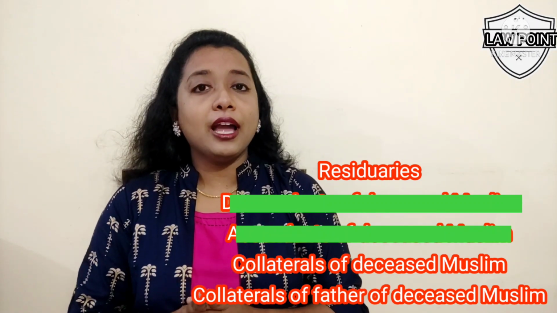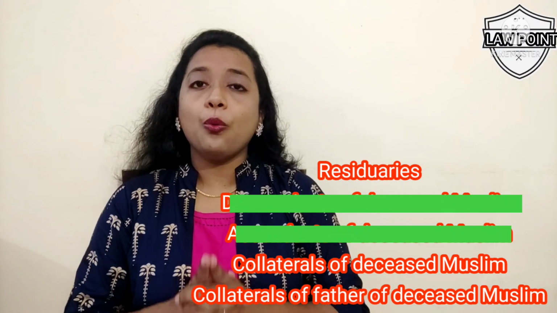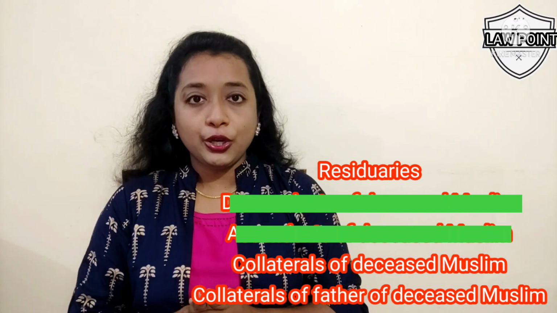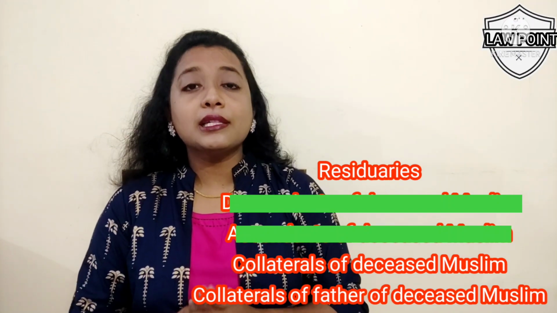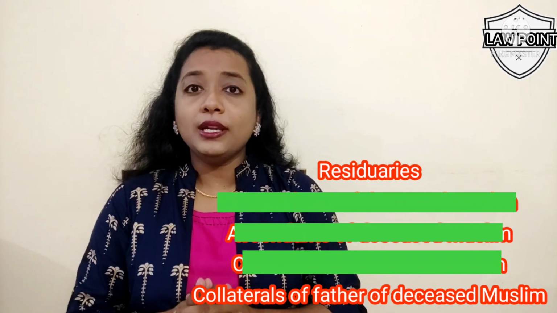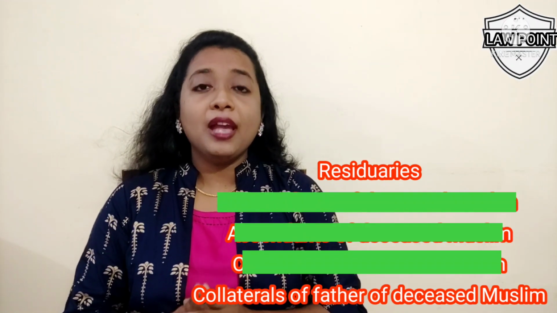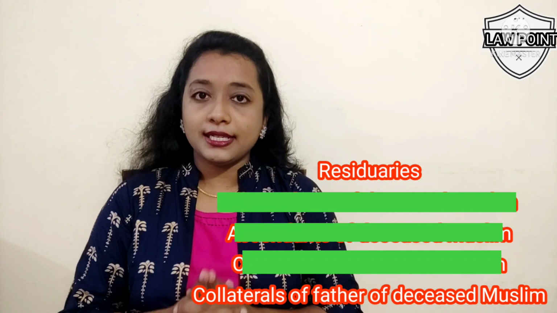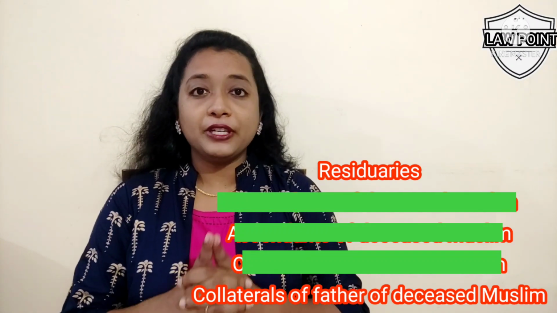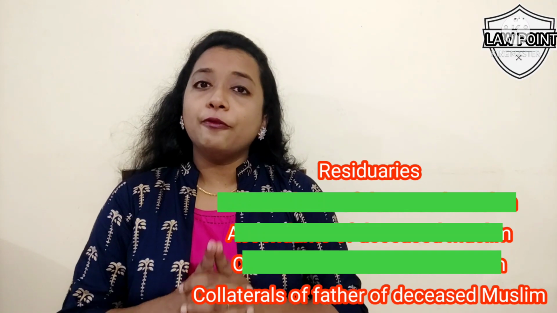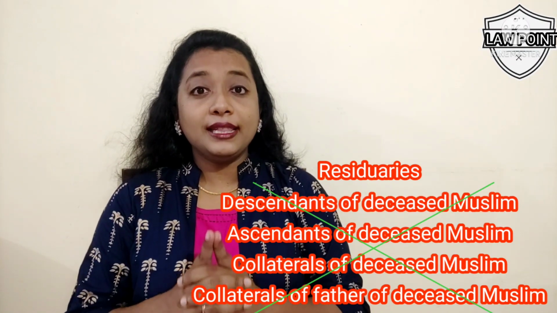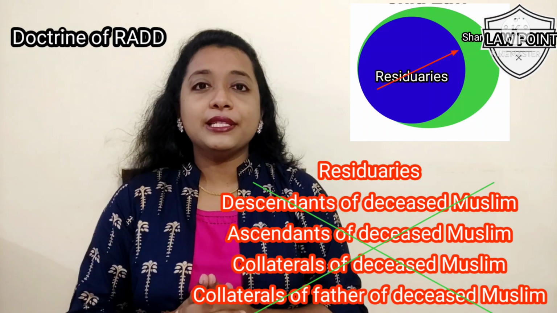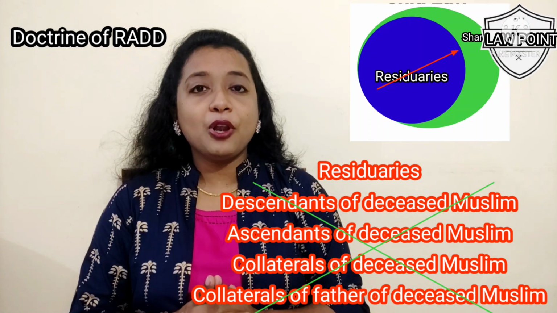If no one is alive in that category, then the residue will pass on to the next category, that is collaterals of deceased, which includes consanguine siblings as well as full blood siblings. If no one is alive in that category also, then residue will pass on to collaterals of father of the deceased, that is full blood siblings of the father of the deceased, consanguine siblings of the father of the deceased. If there is no one in that category also, then the residue share will return to the sharers. This principle is called the principle of Radd.